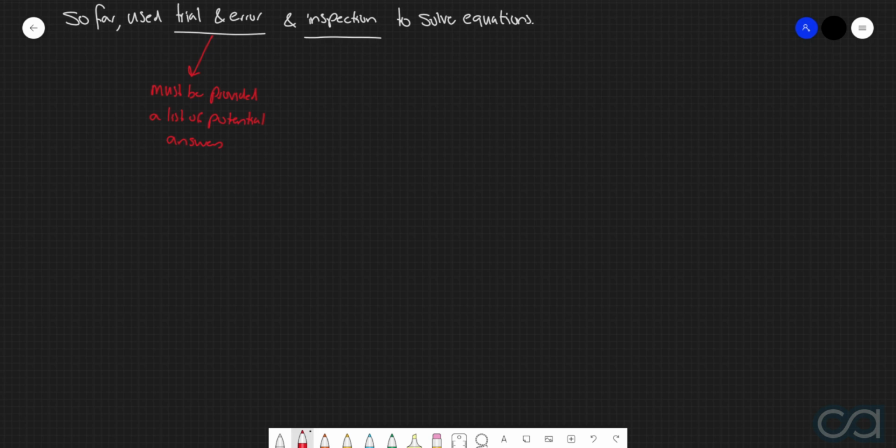We can just look at it and know instinctively what the answer will be. So the question now comes, what happens if we are not provided a list of potential answers, we can't use trial and error, and also what happens if the equations aren't particularly simple, then we can't use inspection either.